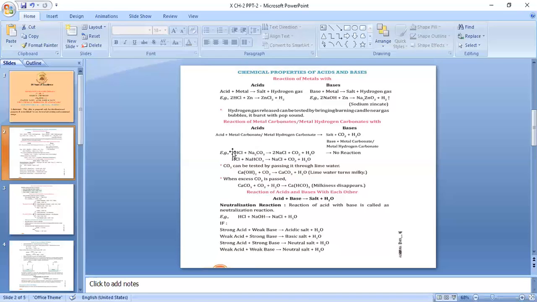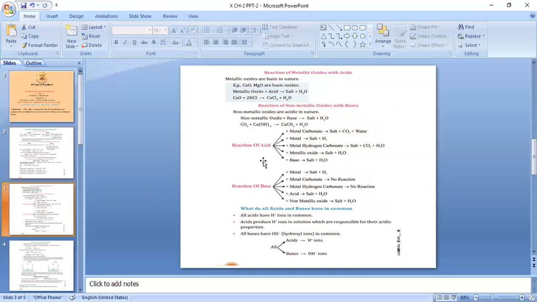So we have finished 3 chemical properties of acids and bases, that is reaction of metals with acids and bases, reaction of metal carbonates or metal hydrogen carbonates with acids and bases. Third one, reaction of acids and bases with each other. Let's proceed to next properties.